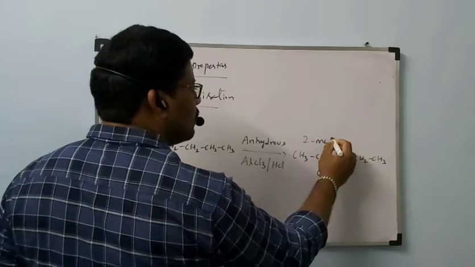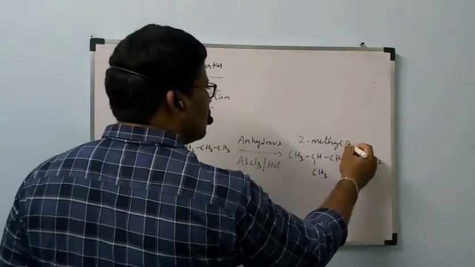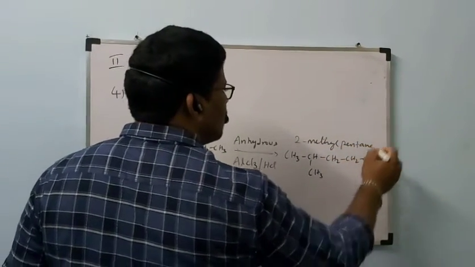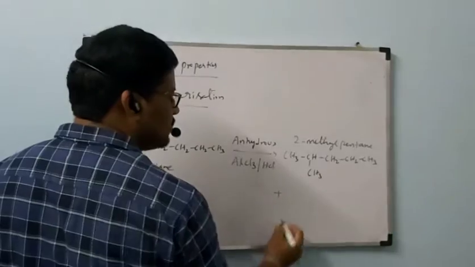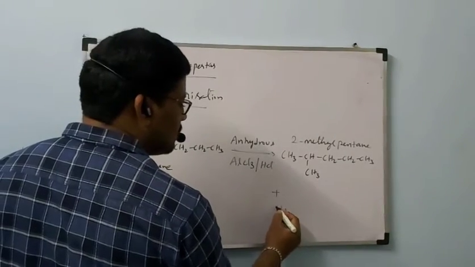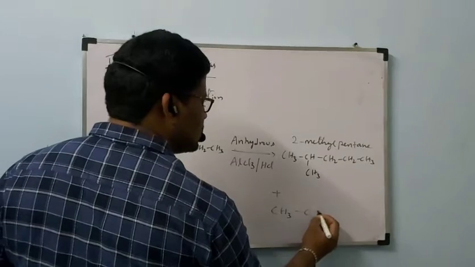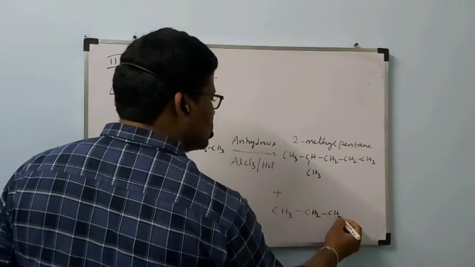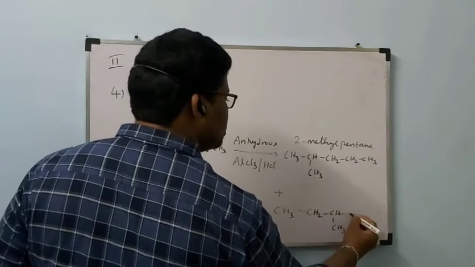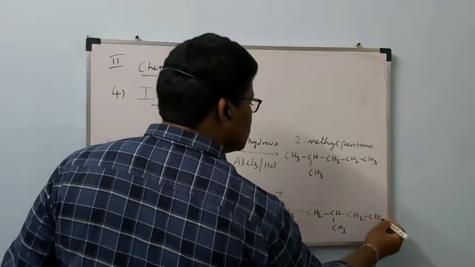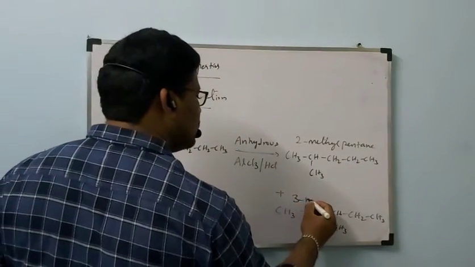2-methylpentane plus CH3, CH2, CH, CH3, CH2, CH3, 3-methylpentane.